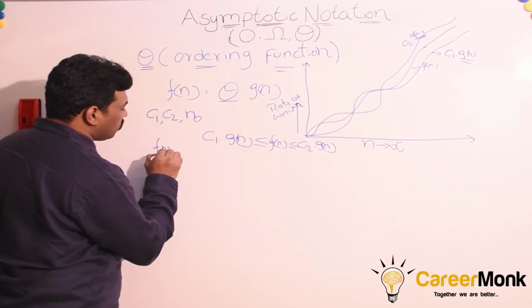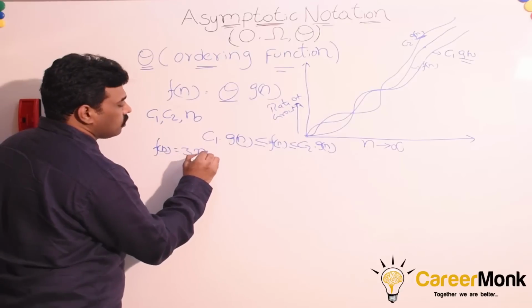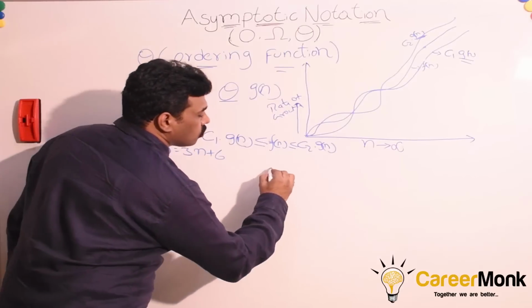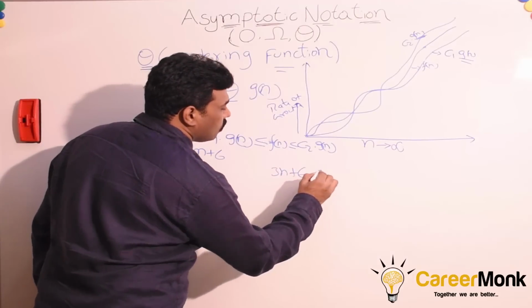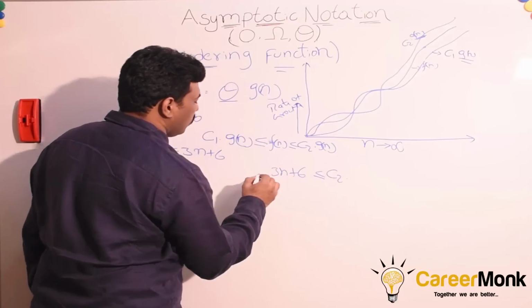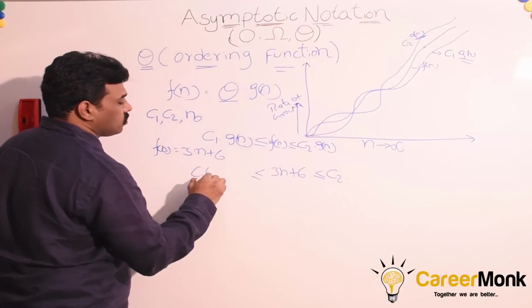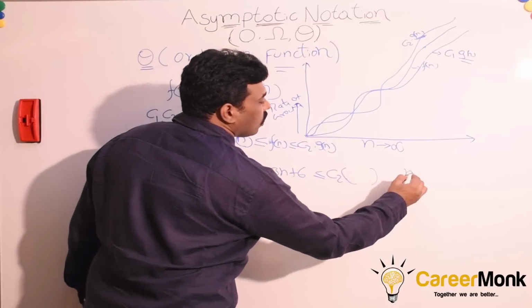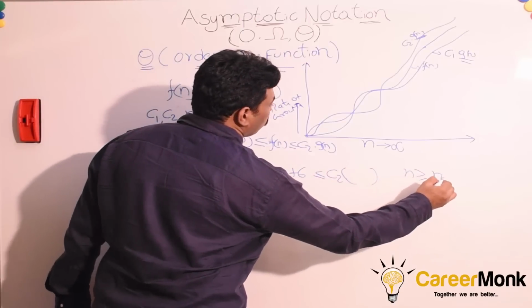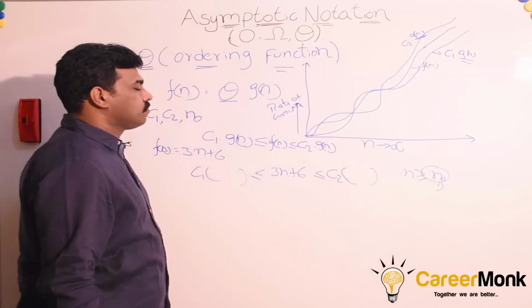f of n is equal to 3n plus 6. So 3n plus 6 less than or equal to C2 into something, C1 into something, for all n greater than or equal to n0. What value you have to put, we will come to that.